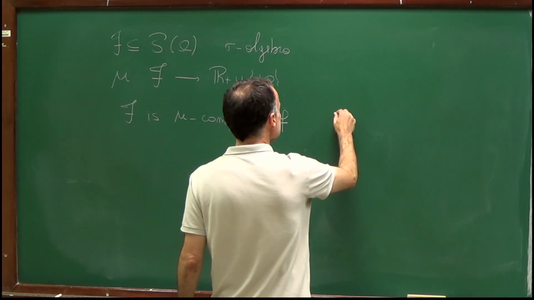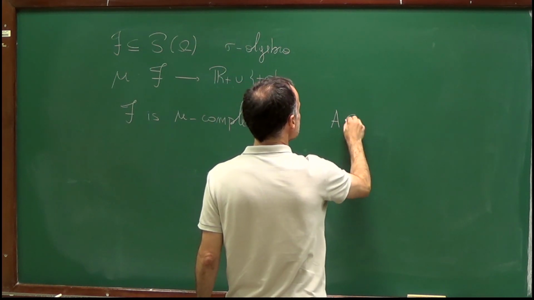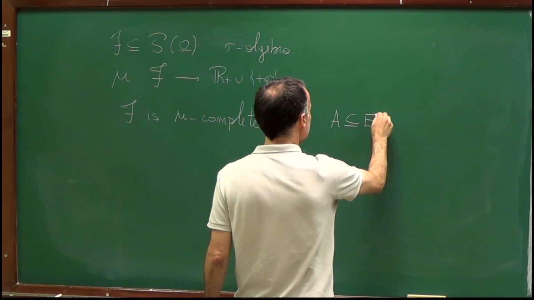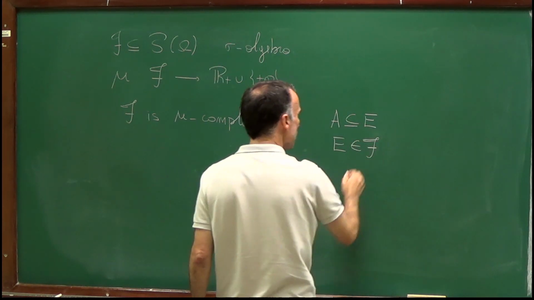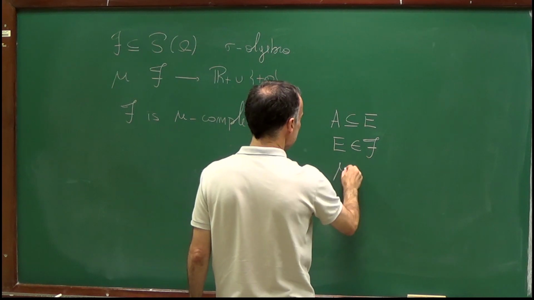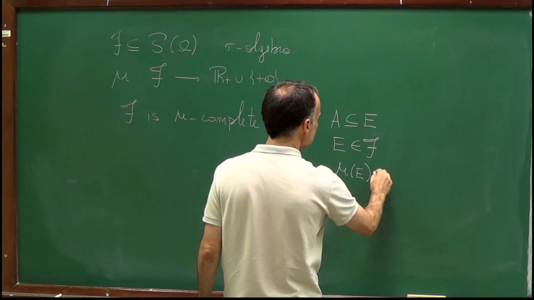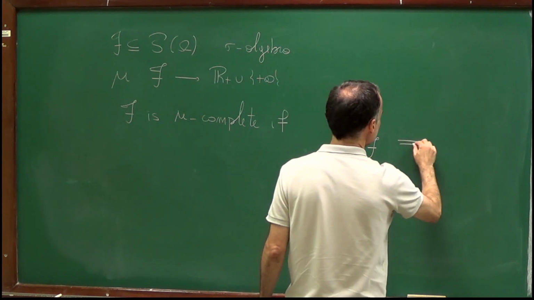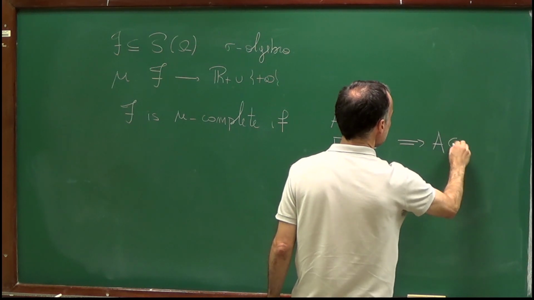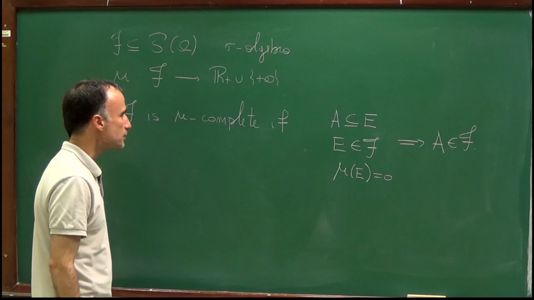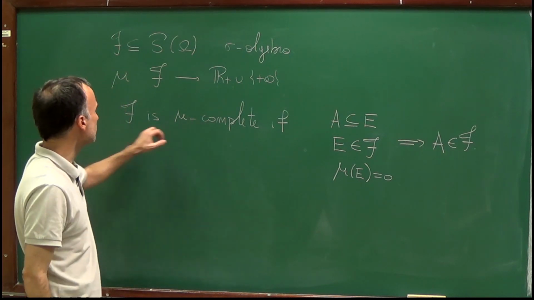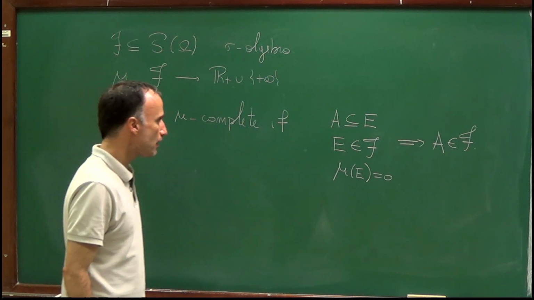Assume that we have a set A, which is contained in a set E. Assume that the set E belongs to the sigma algebra F, and that mu of E is equal to 0, then A belongs to the sigma algebra F. So this is the definition of a mu complete sigma algebra.